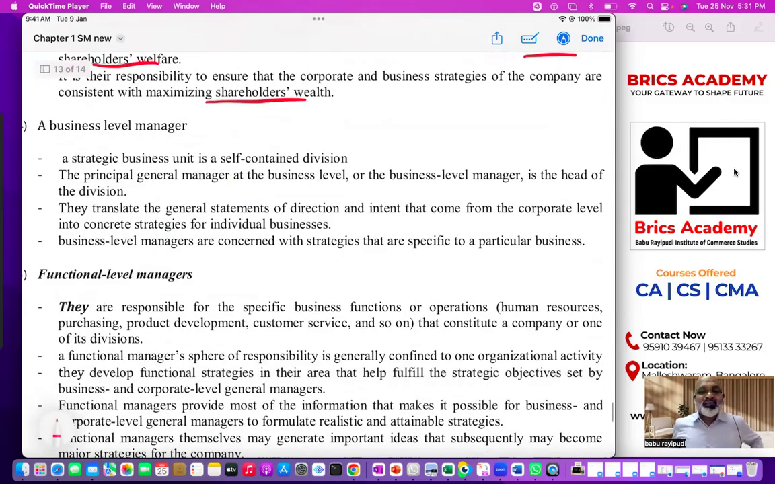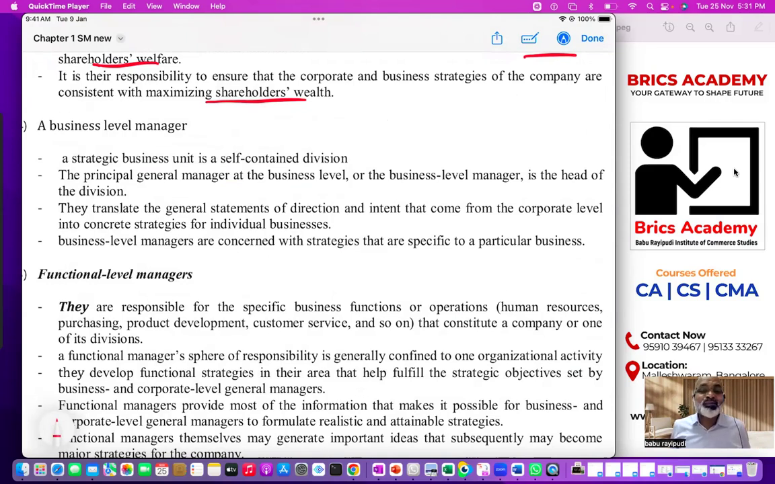I said in Tata Group of Industry, at the Tata head office you will find corporate level managers. Then Tata has got several distinct businesses like Tata Motors, Tata Steel, Tata Power. Each business is called a strategic business unit. That means Tata Motors is one strategic business unit. Tata Power is one strategic business unit.